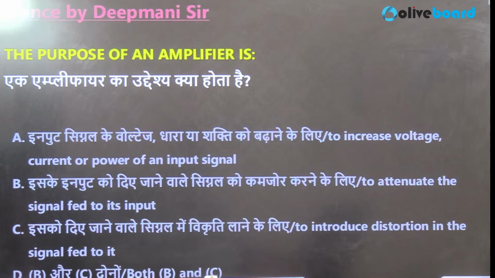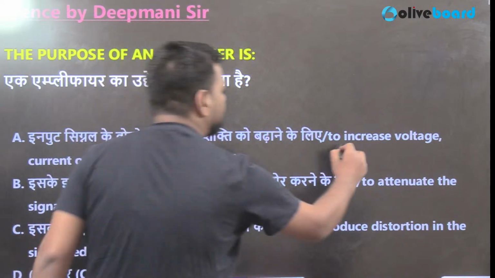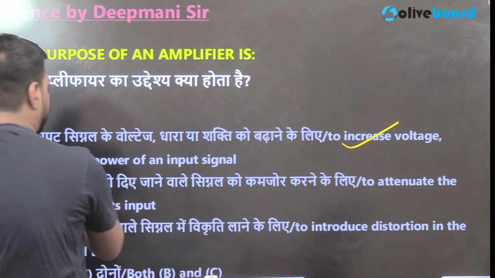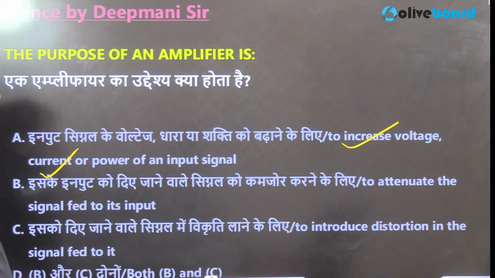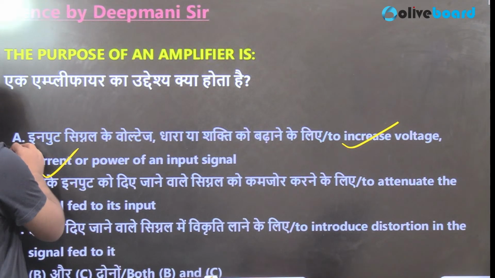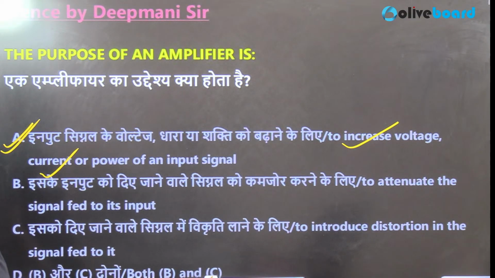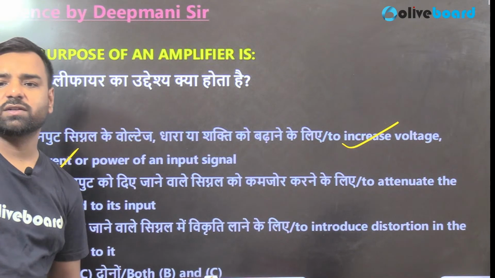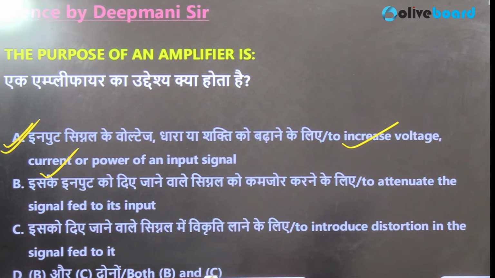So to increase the voltage, right? To increase the current. So that's also mentioned here. And then both voltage and current should be the answer. So here guys, what should be the answer? In this case, I can just see that for both voltage and current, it's mentioned here. So we can say that we'll go with option number A only. The purpose of an amplifier is to increase the voltage or current or the power of the input signal. So what is the correct answer? A, right? Next, what is the next question?